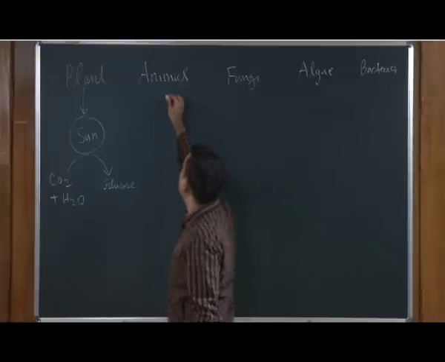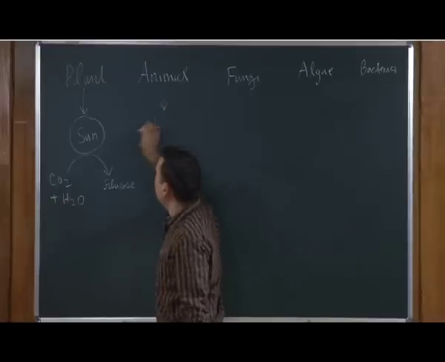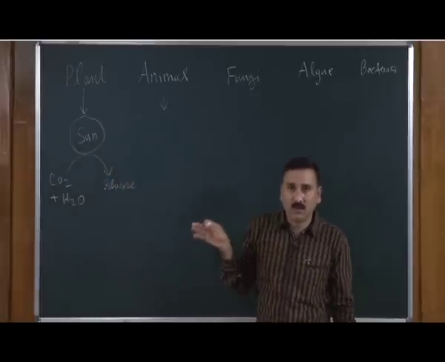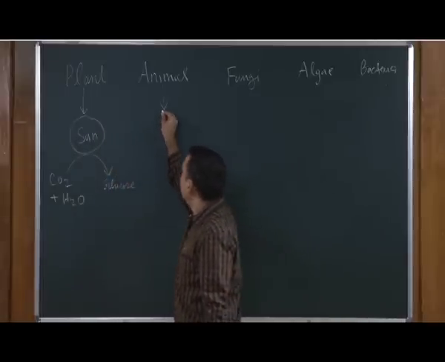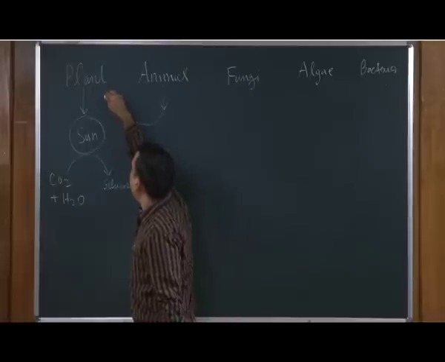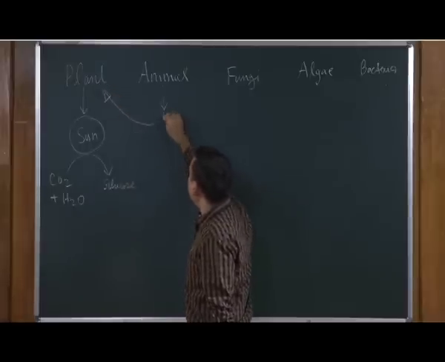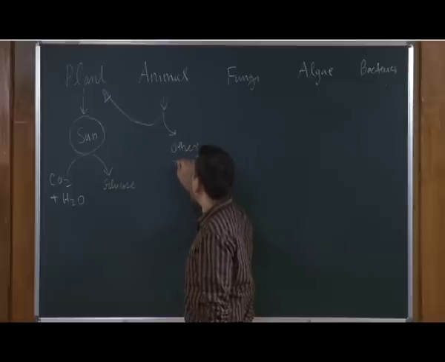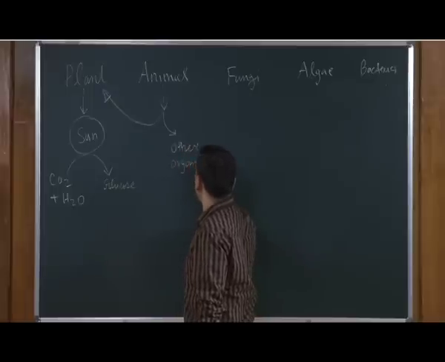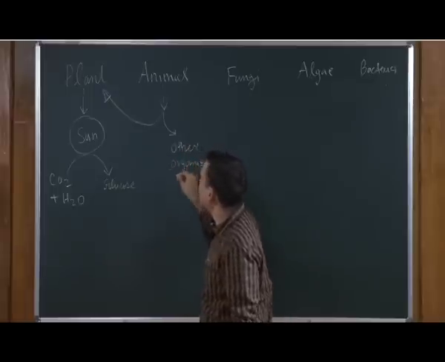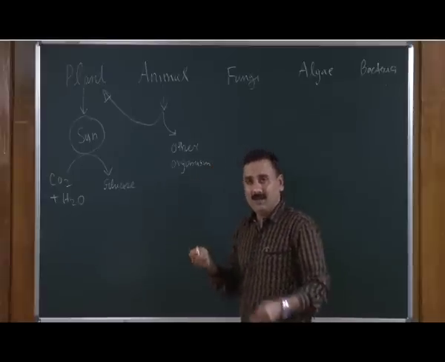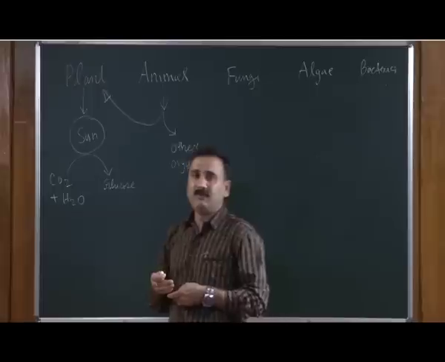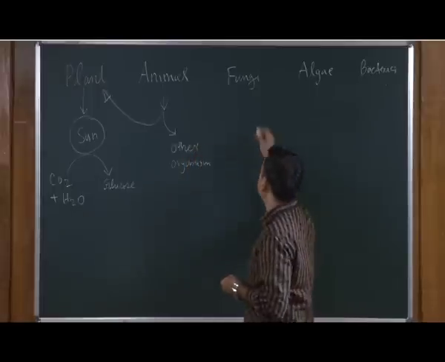Animals, on the other hand, do not have the ability to acquire the energy directly from the sun. So, they either take up the energy from the plant or they take up the energy from the other organisms. These other organisms could be mammals or other different classes of animals.